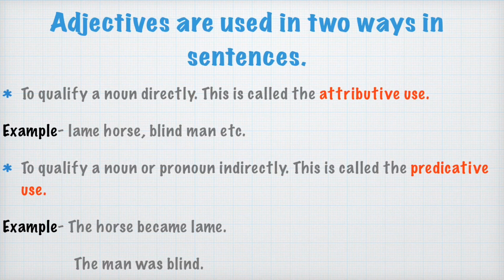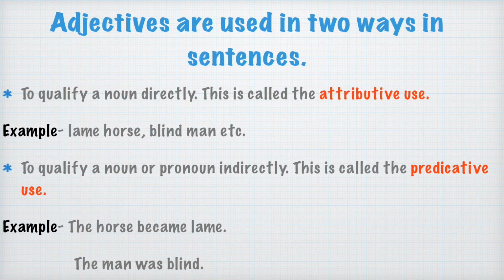Dear students, do you know one more thing? That adjectives are used in 2 ways in a sentence. One, they qualify a noun directly, and this is called the attributive use of adjectives. Let us take the example for the same. Lame horse, blind man. Here you can see the adjective lame is describing the horse directly and it is just before the noun horse.